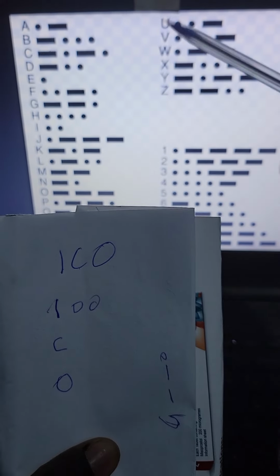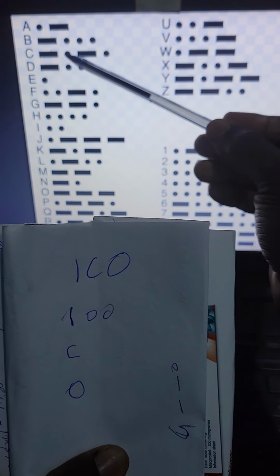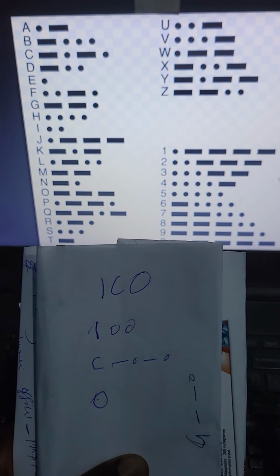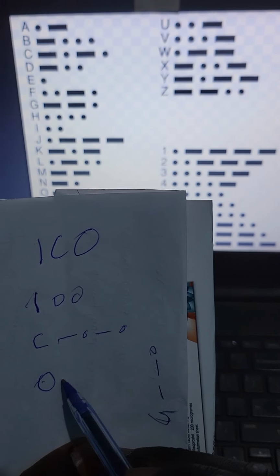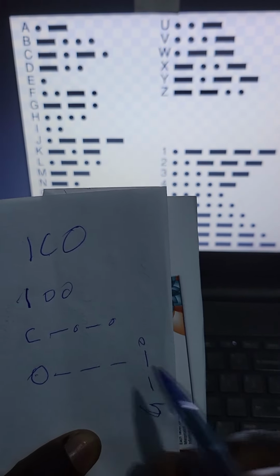So we start with I, which is here: tap tap. Then C is here: long press tap, long press tap. Then O is here: long press, long press, long press.